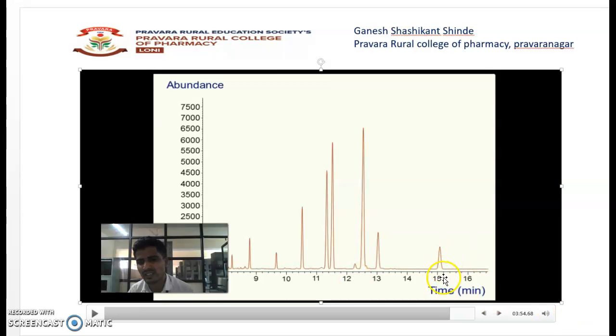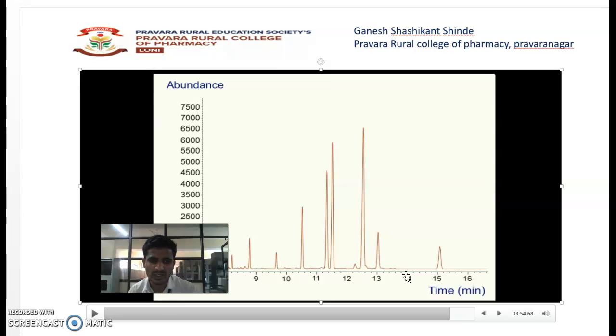At the last, we can see there is a peak at 15 minutes. It suggests that it has more affinity towards the stationary phase, so retention time is more, and so it requires more time for the separation. In this way, separation of your components takes place.